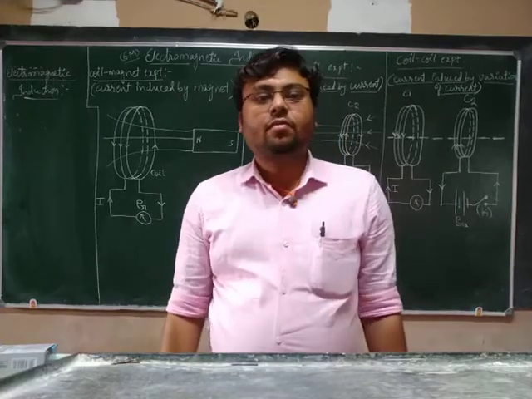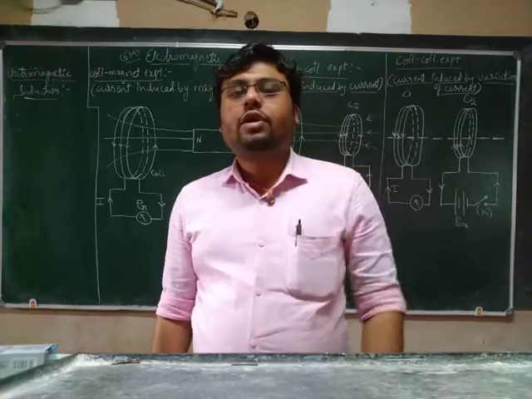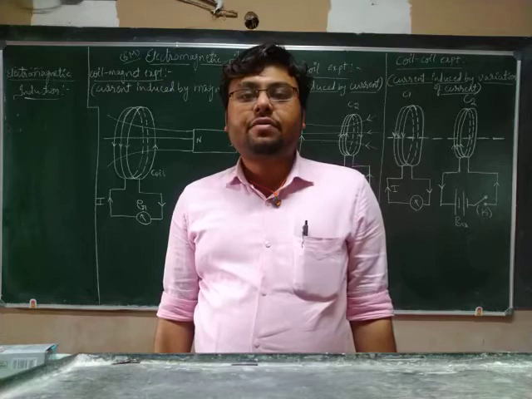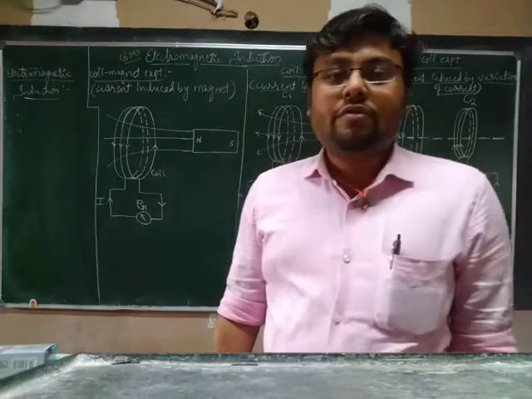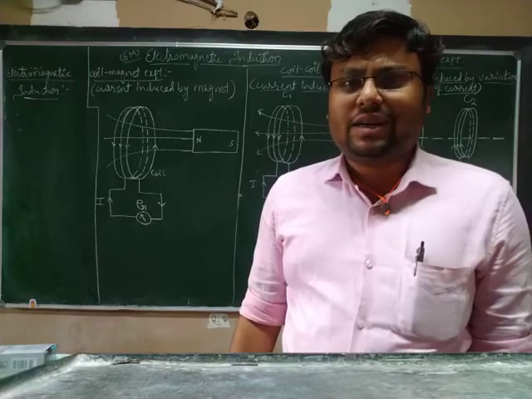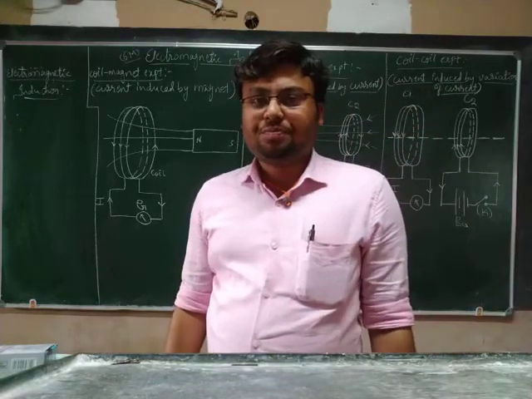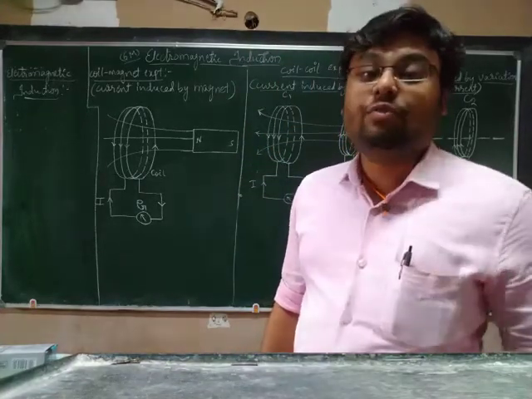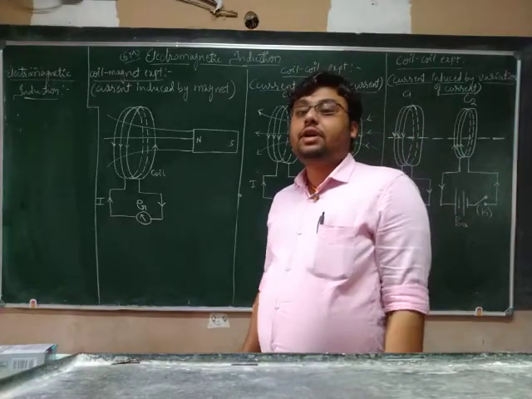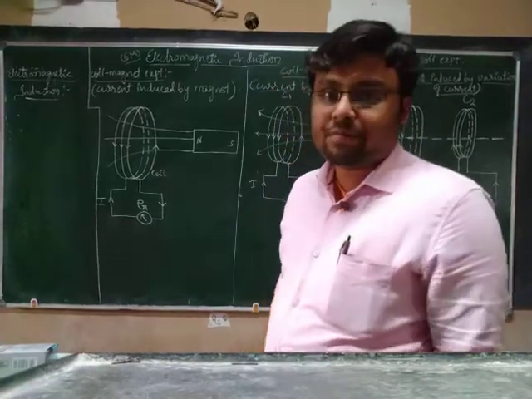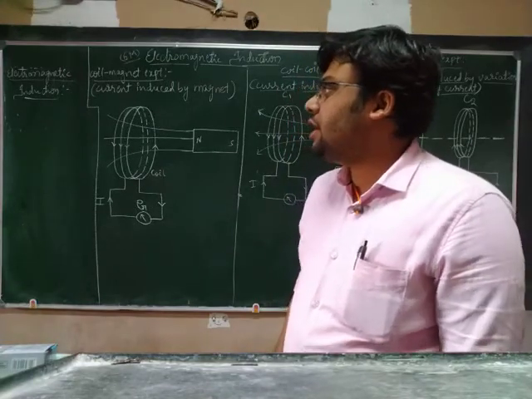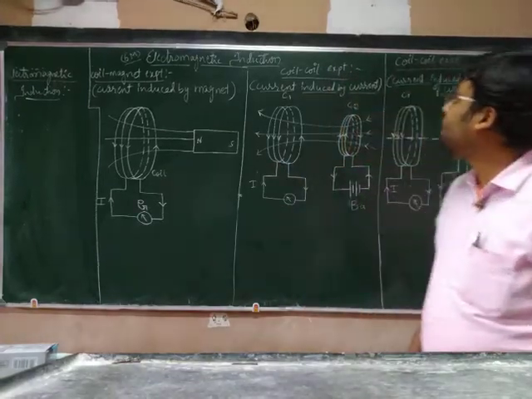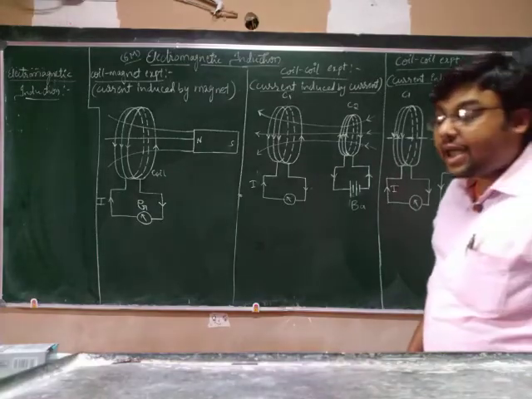So if we take some circuit, and inside that circuit we are changing the magnetic field continuously, then we are going to get the electric current flowing through that circuit. So when we vary the magnetic field, that variation of magnetic field produces a current, and that effect is known as electromagnetic induction. How? We'll discuss in the next some of the experiments conducted by Faraday and Henry.